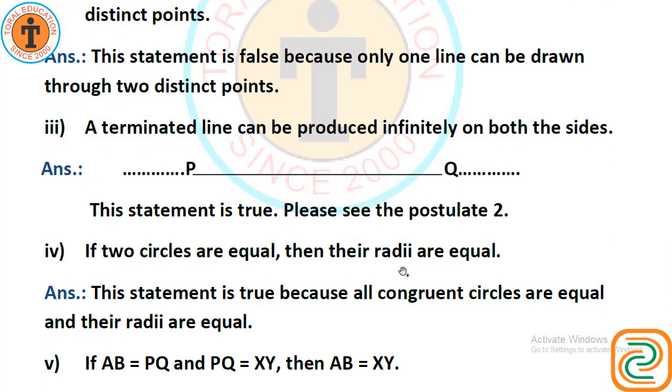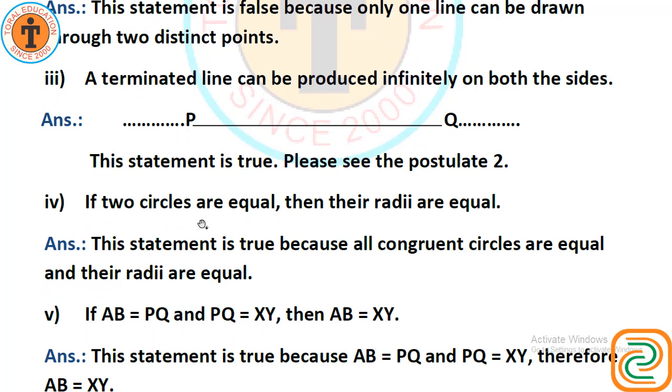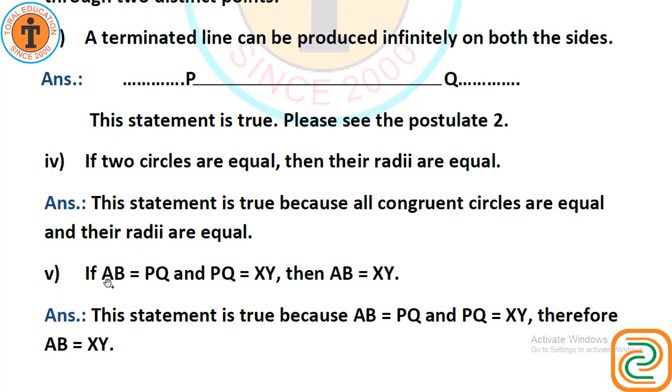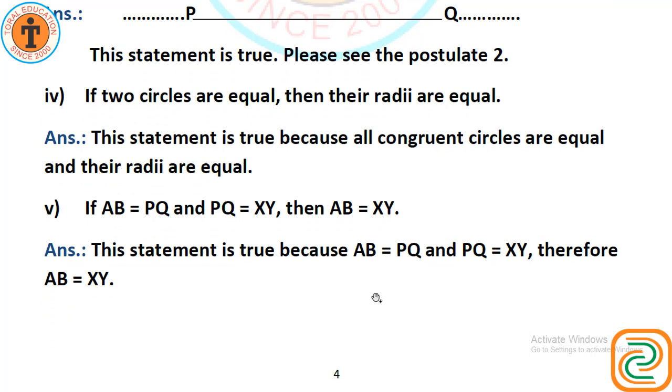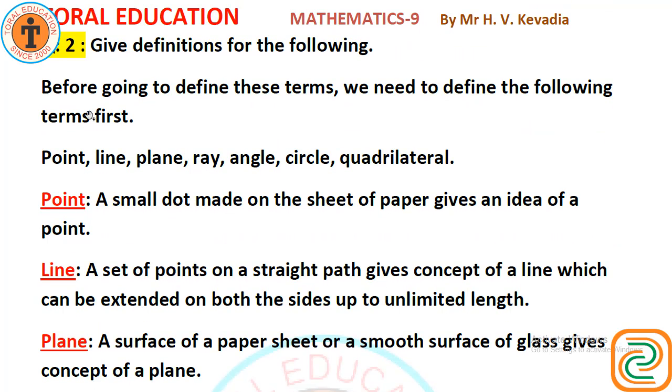If two circles are equal, then the radii are equal. Yes, this statement is true because all congruent circles are equal and the radii are equal. Number 5. If AB equals PQ equals XY, then AB equals XY. This statement is also true because AB equals PQ, and PQ equals XY, so AB and XY are both equal, right?